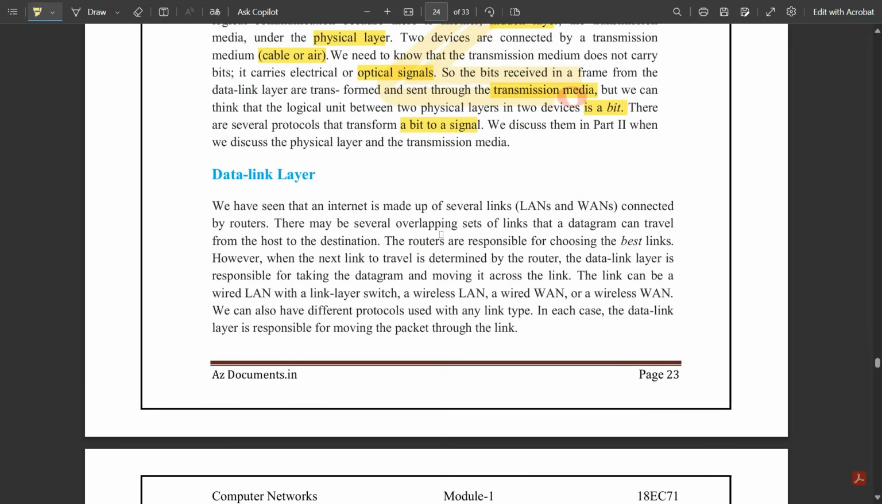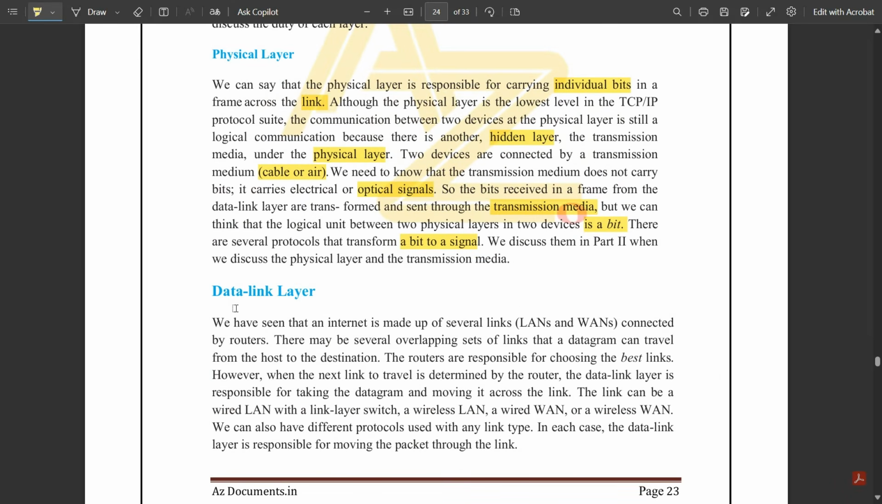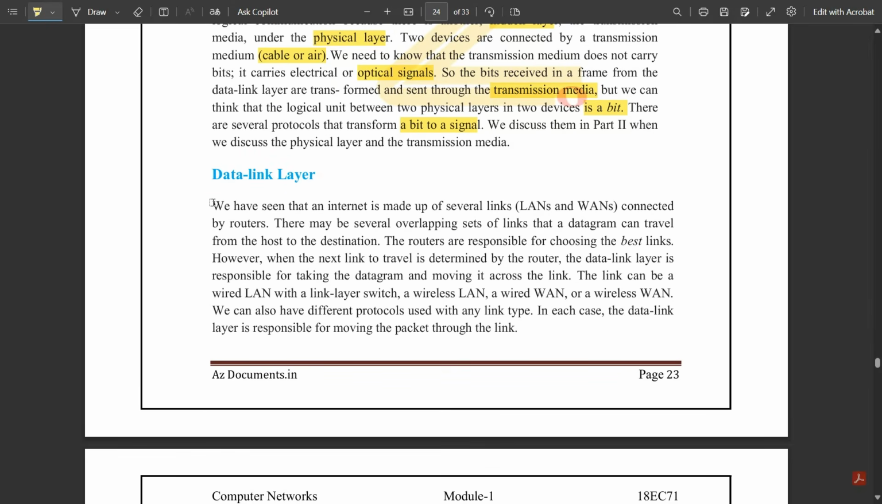Next, let's get to one more layer that is called the data link layer. We have seen that the internet is made up of several links, LANs and WANs, connected by routers. There may be several overlapping sets of links that a datagram can travel from the host to the destination. The routers are responsible for choosing the best links.